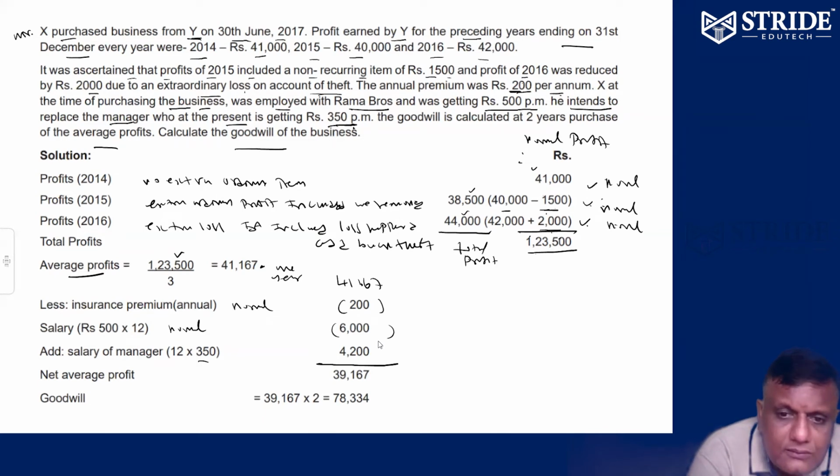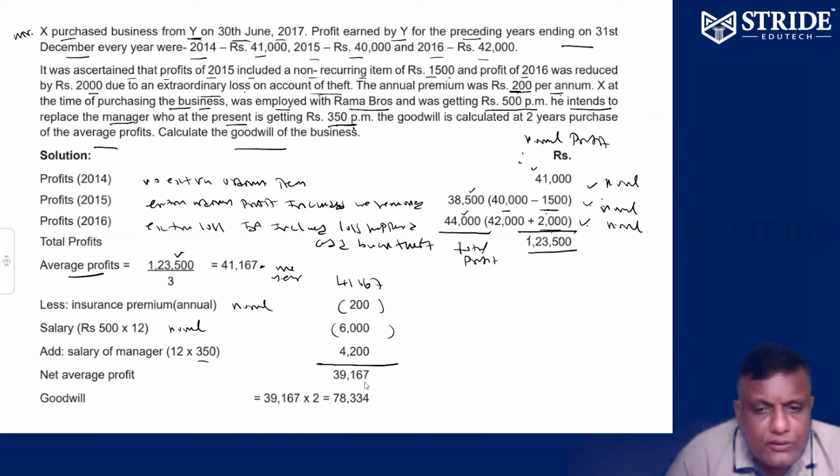4167 minus 200 minus 6,000 plus 4,200. That is equal to 39,167. This is going to be the net average profit.